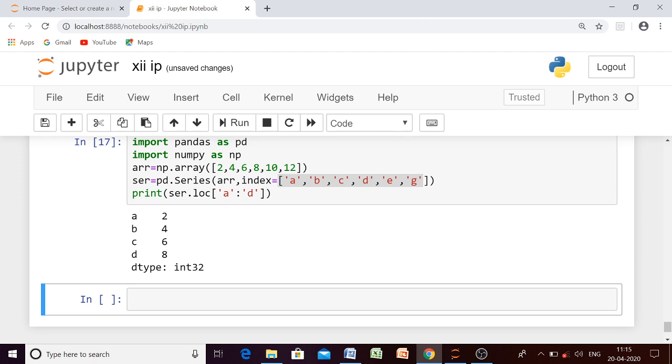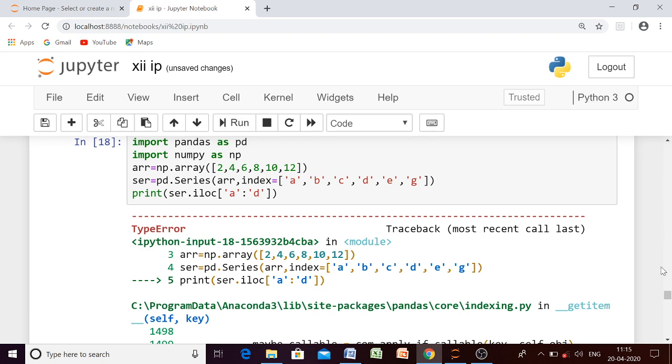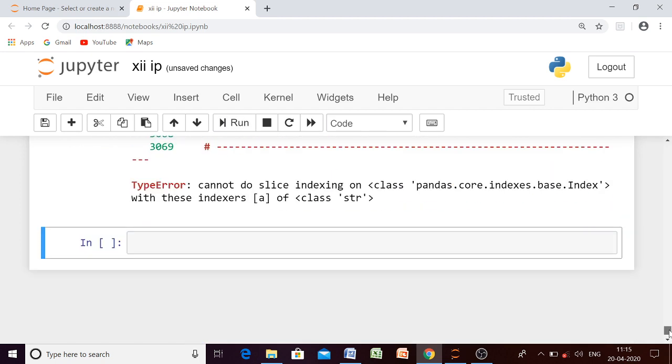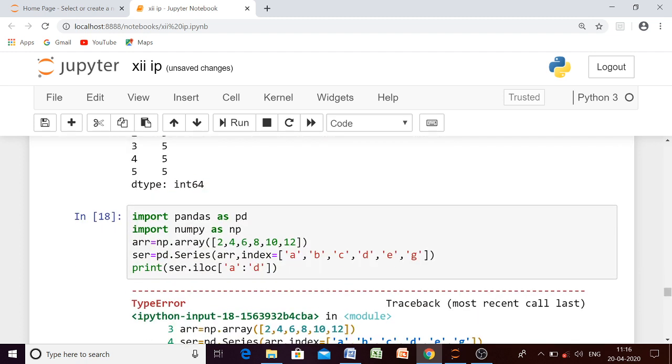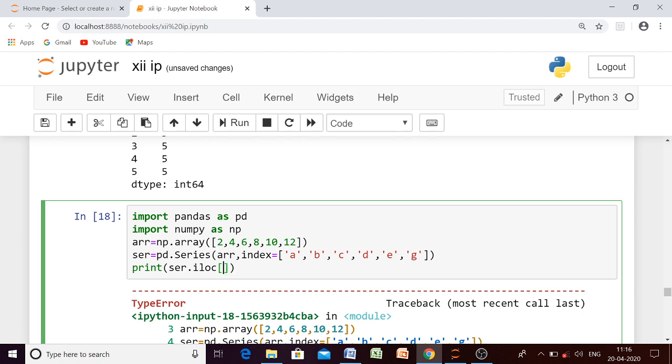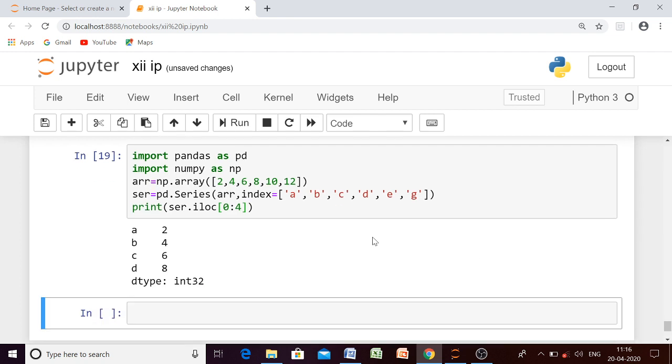So LOC will use the index label name, but if we use ILOC and write like that, you will have no output. So in this case what do we have to do? We can't write like this, we have to write 0 then 4, and now we have the output, but see carefully, the values are from 0 to 3, 4 is excluded.